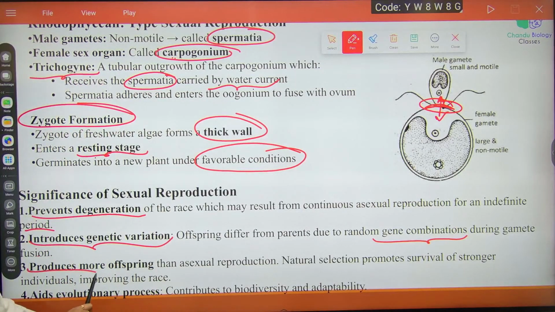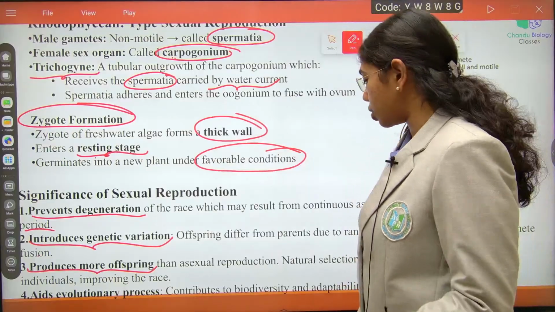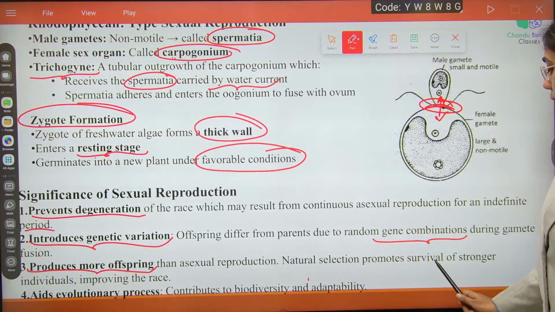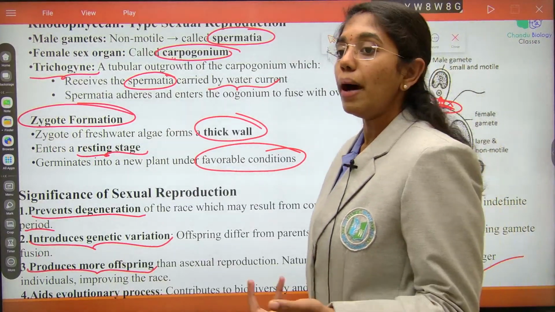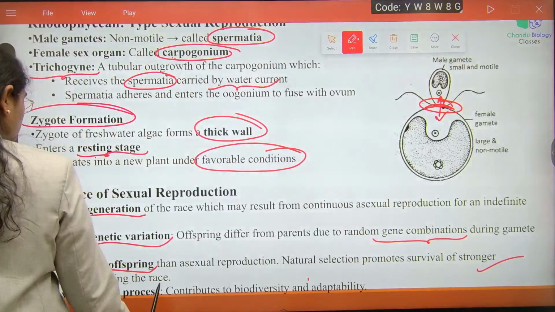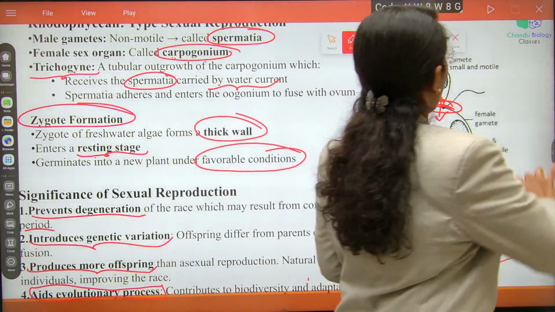Third, it produces more offsprings than asexual reproduction. Sexual reproduction will produce more offsprings when compared to asexual reproduction, where natural selection will promote survival of the strong individuals only. This will improve the balance. Last, the advantage of sexual reproduction is that it will aid in the evolutionary process, where this contributes to biodiversity and adaptability. Clear till here? This is the significance of sexual reproduction. Fine.